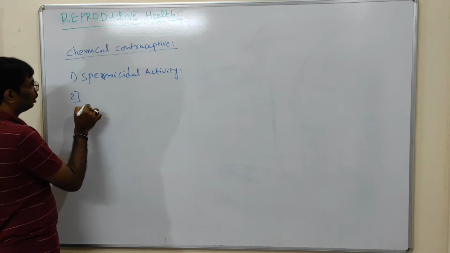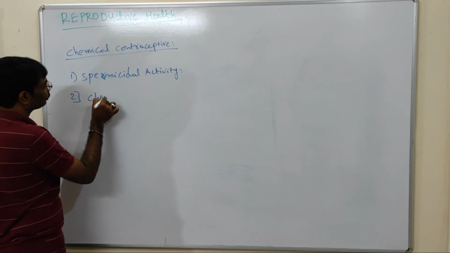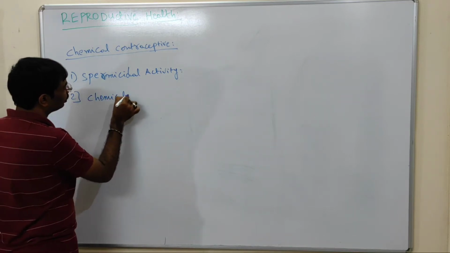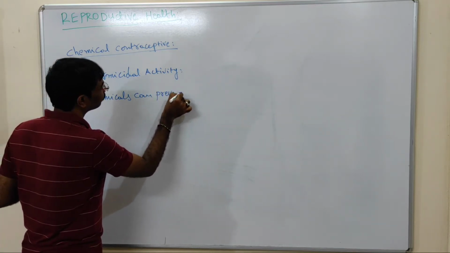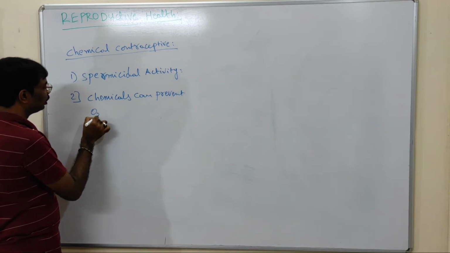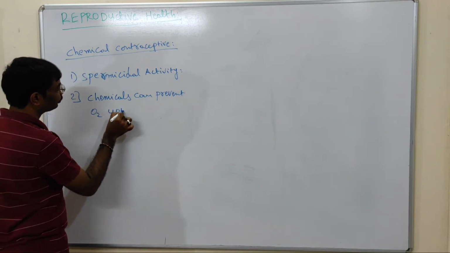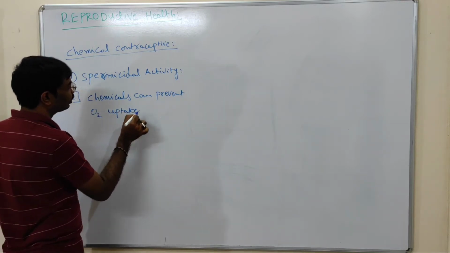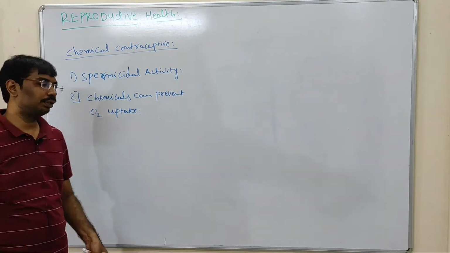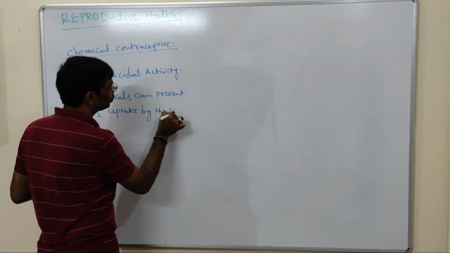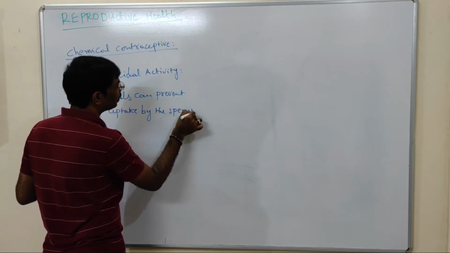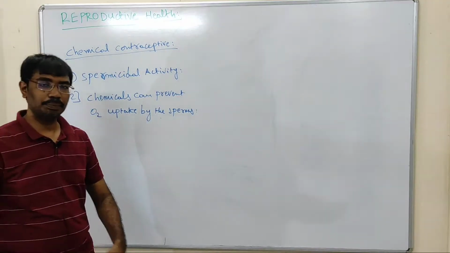Otherwise, the chemicals can prevent oxygen uptake by the sperms.